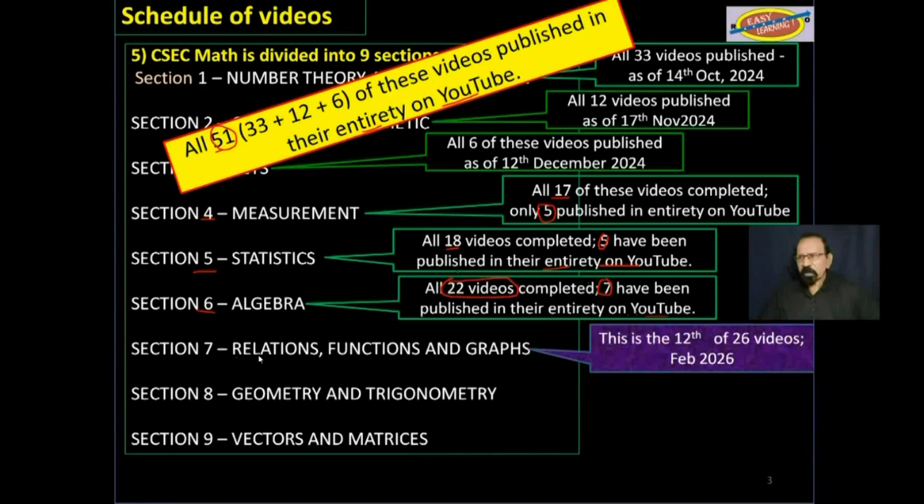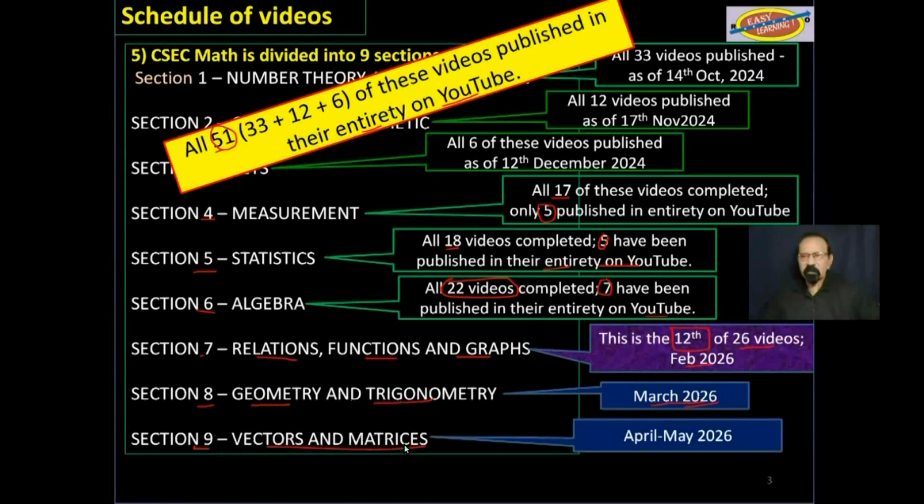We are now at section 7, relations, functions, and graphs. This is the 12th of 26 videos, and hopefully by the end of this month, February 2026, I should have this finished or almost finished. Section 8, geometry and trigonometry, by March 2026. And then finally, section 9, vectors and matrices, by April-May 2026.